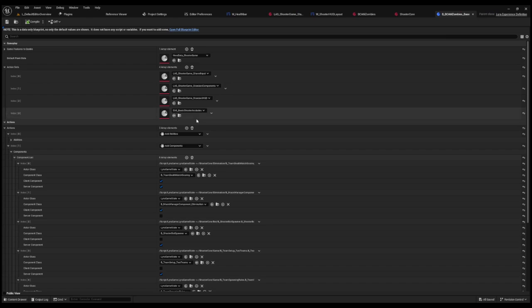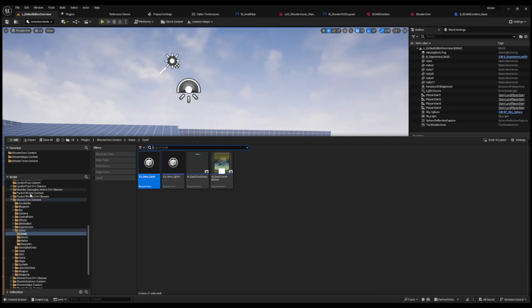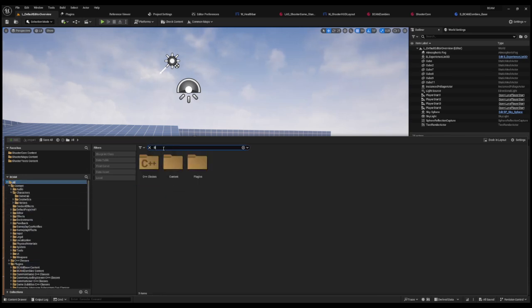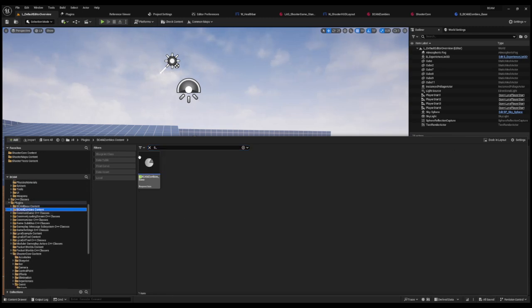Okay. You will eventually get to some other data structures like this. This is an asset base, right? So if I go to, this is a Lyra experience definition. All of this stuff eventually unravels itself to what are called experience definitions. So if I can, I can't run a control B on that, but we'll go up here, we'll find it. Type in, B underscore, oh yeah, that's right, it's in my plugins.